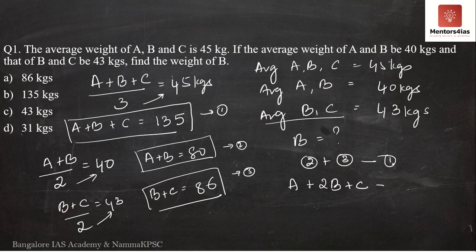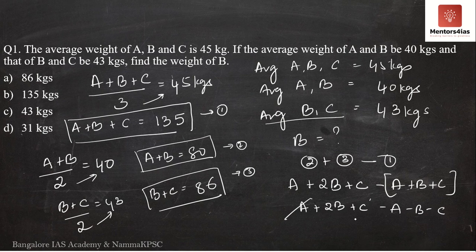From this we will subtract A plus B plus C. So we have A plus 2B plus C minus A minus B minus C. So C and A get cancelled. 2B minus B is nothing but B.